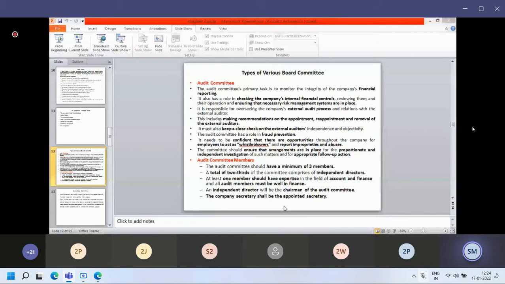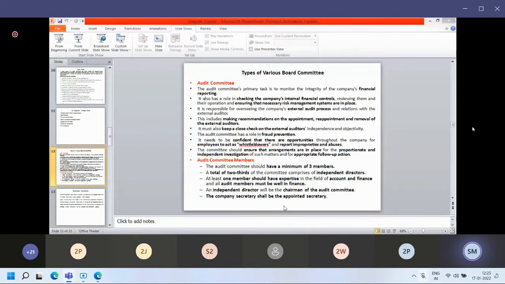And all the audit members must have knowledge of finance as well. If it is possible, all the members should be required to have financial knowledge. Only then can they become an audit member. Now, an independent director will be the chairman of the audit committee.